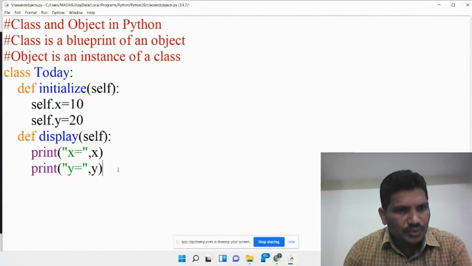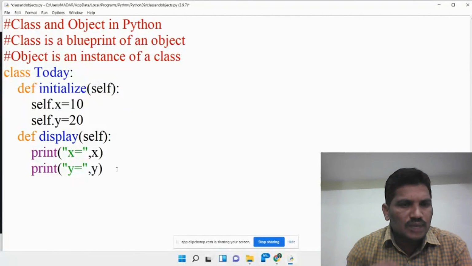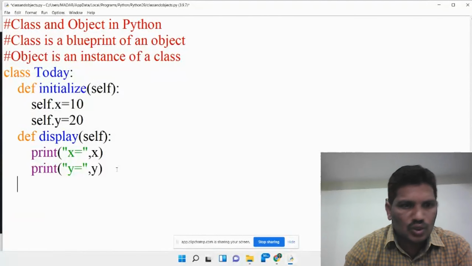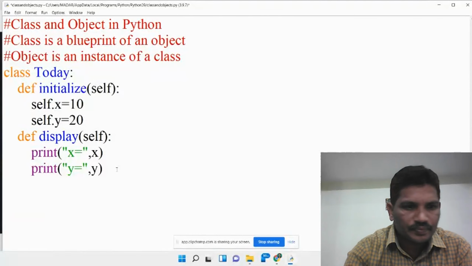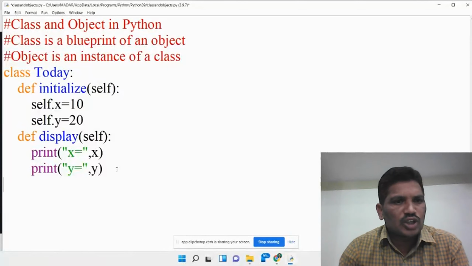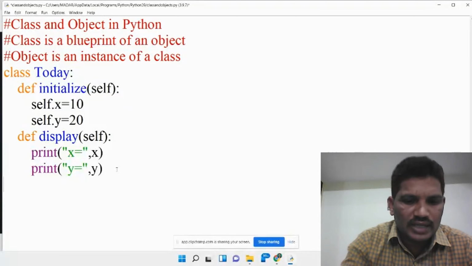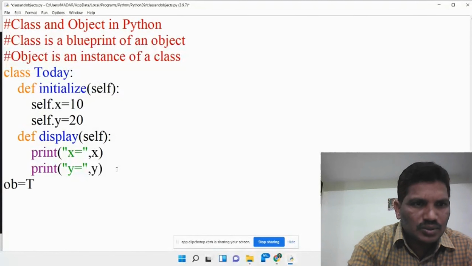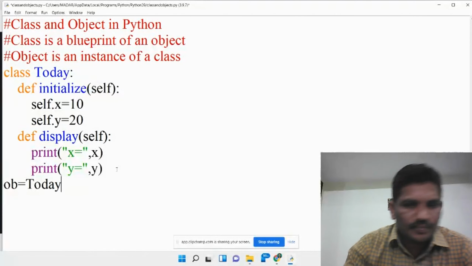Then what do we have to do? Just come outside the class, come out of the class. This is called the main module. Then you should create the object for the class. What is the syntax of declaration of an object in Python? Object name equal to class name. What is the object I would like to create? ob is the object, equal to the class name. Today is the class name.